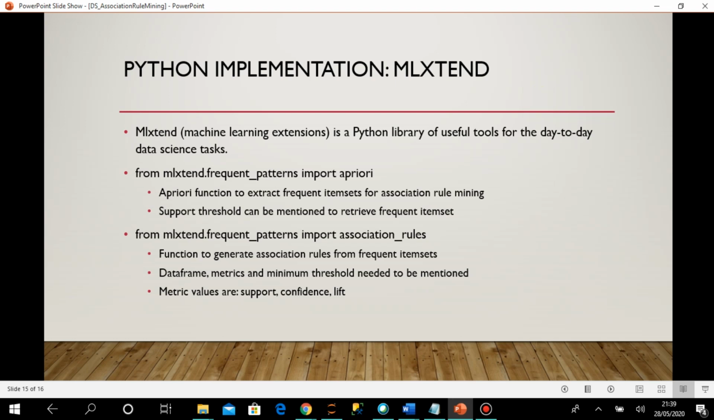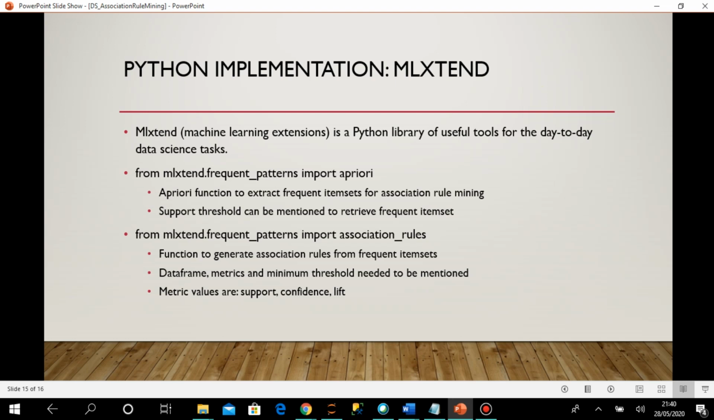Hello everyone, welcome back. We have discussed the apriori algorithm and association rule mining in the last theory sessions, and in this session we are going to discuss the Python implementation of apriori and rule mining.